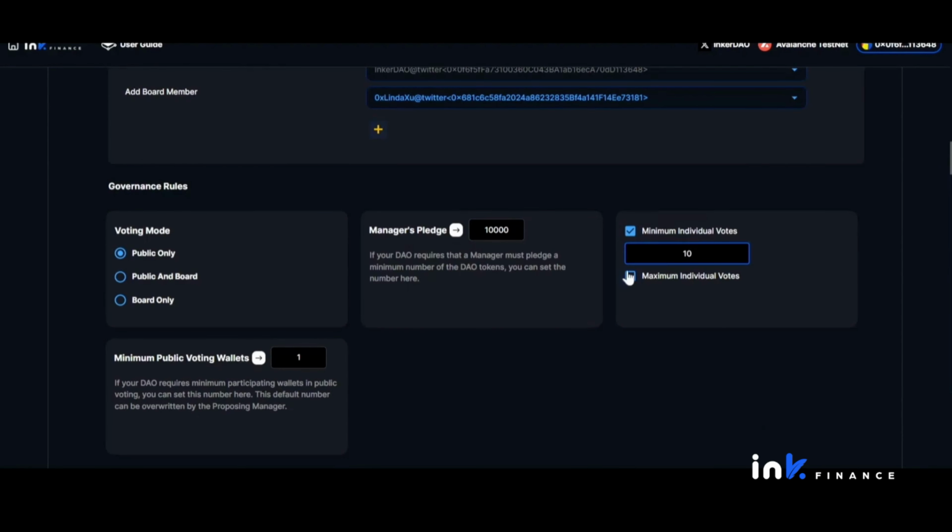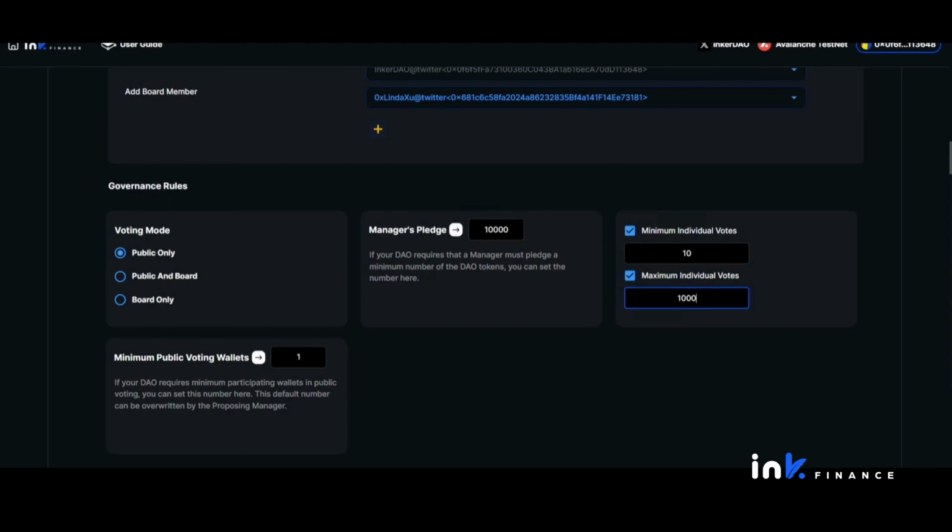Now that the DAO manager's pledge is set, let's move on to the minimum and maximum individual votes. Minimum individual votes refers to the minimum number of votes required for a single wallet, while maximum individual votes refers to the limit on the number of votes a single individual wallet can cast, thereby preventing individuals with large holdings or whales from wielding disproportionate influence on proposals to be voted on. These two item settings ensure fairness and maximum participation in proposal voting.